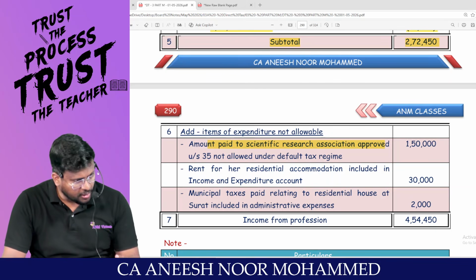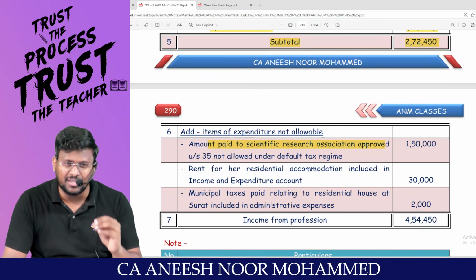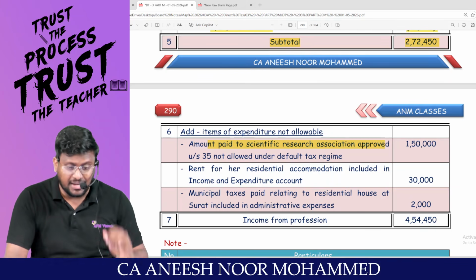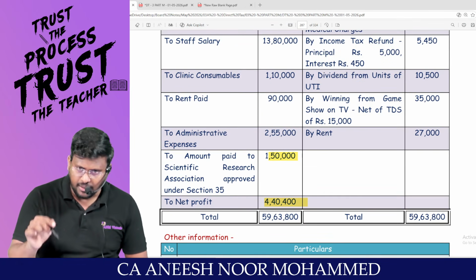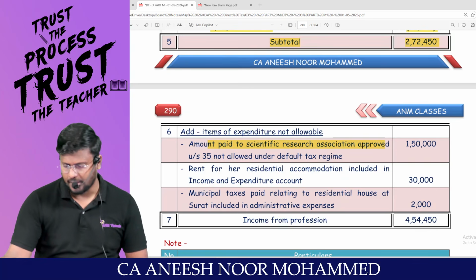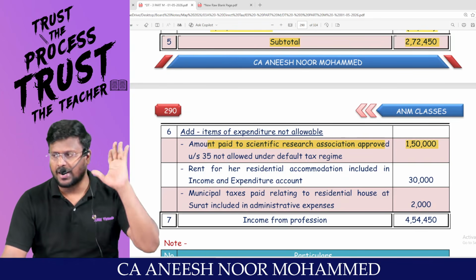Since it is not related to business, it won't be allowed as a deduction under the default tax regime. That means that amount should not have been debited to the P&L account. Because it was debited to the P&L account, 1,50,000 should be added back.